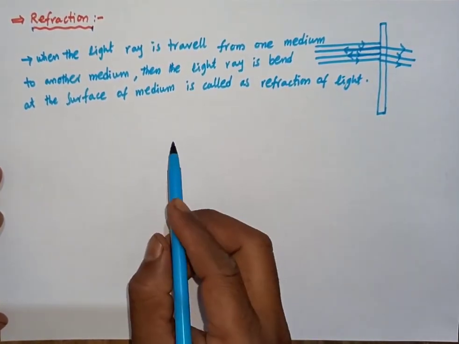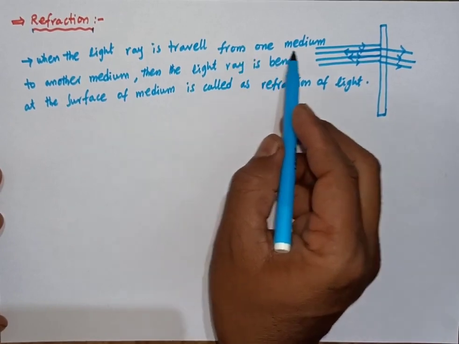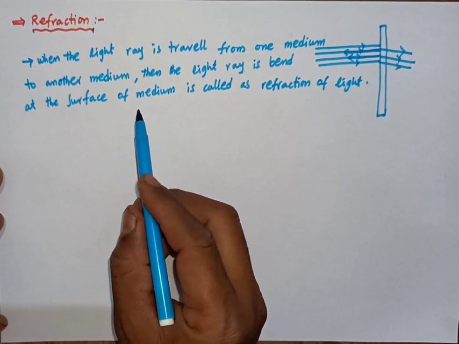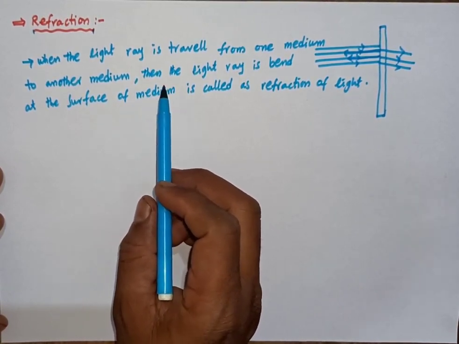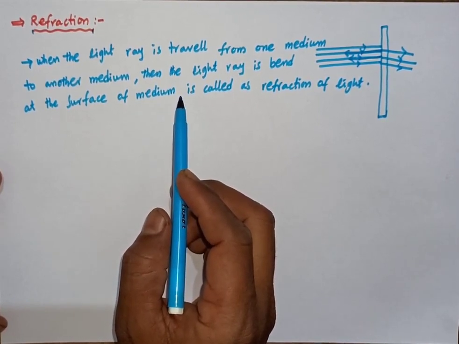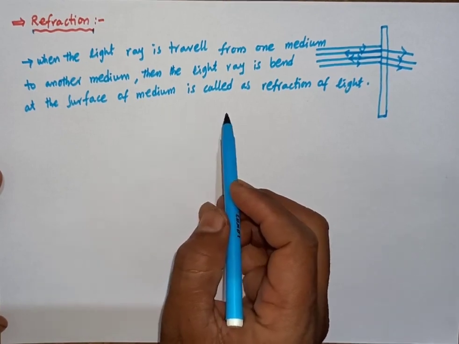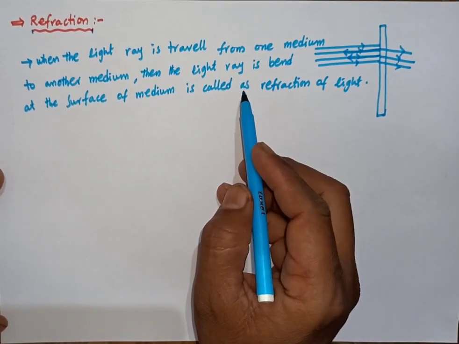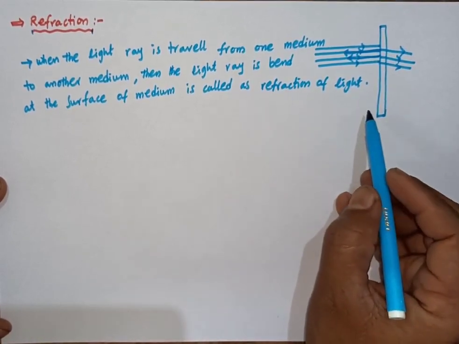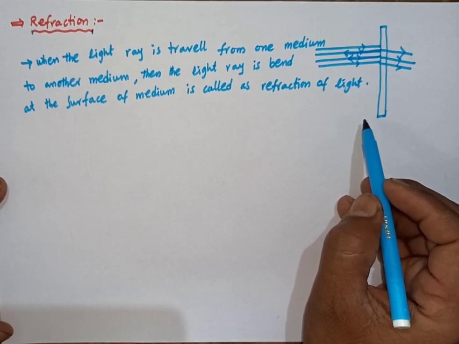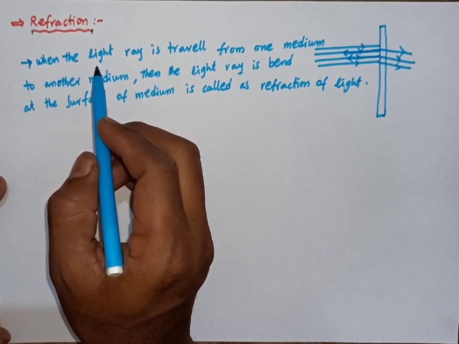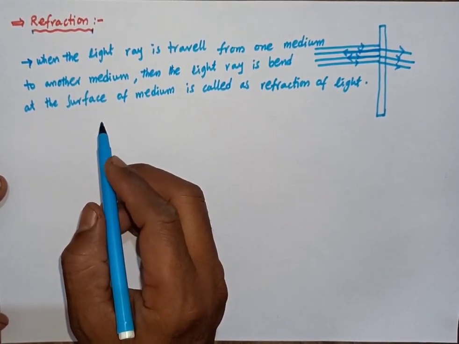So when light travels from one medium to another medium, we already know about media. Light passes through vacuum also, where there is no medium, and it passes through gases, solids and liquids. Here we consider two kinds of medium, the denser medium and the rarer medium.